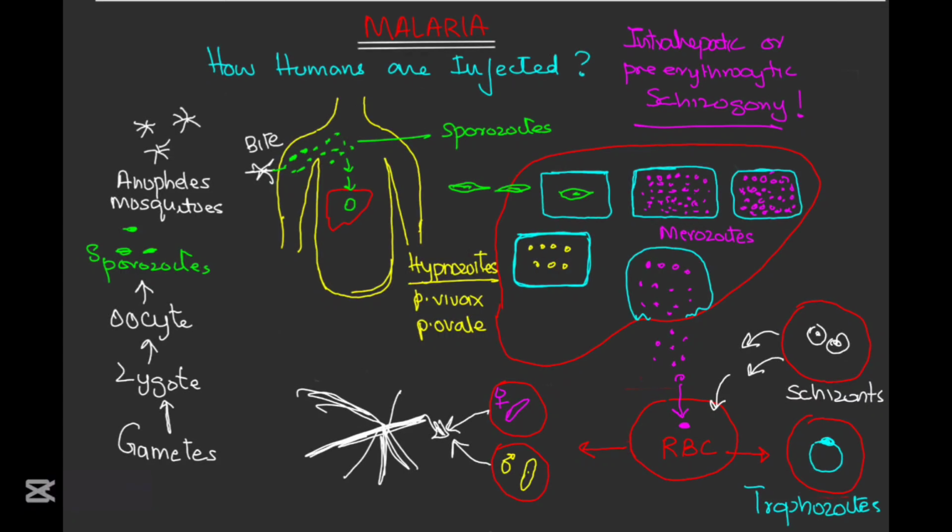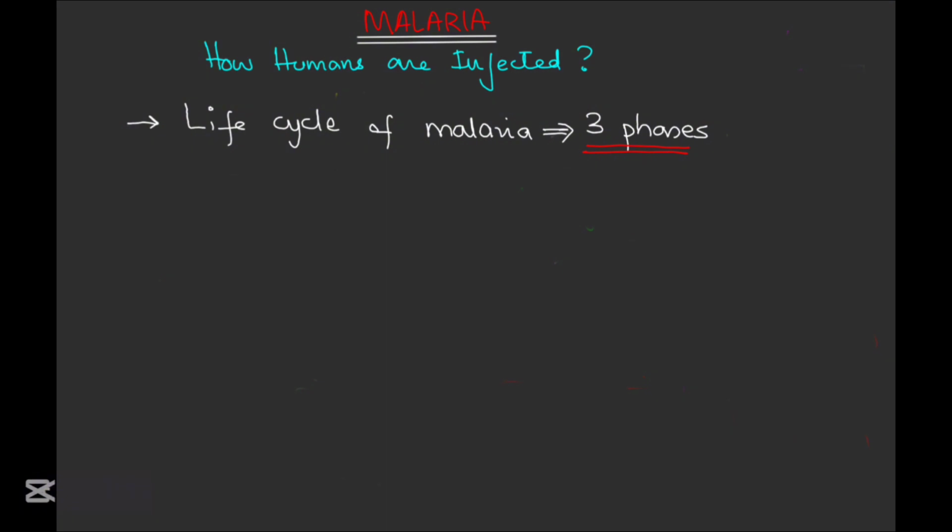Now let's go for a quick revision of the malaria life cycle. Malaria has 3 key phases, each crucial for its survival and transmission. Number 1 is the exoerythrocytic phase, or the liver stage. The journey begins here when an infected mosquito injects sporozoites into the bloodstream. These sporozoites then invade the hepatocytes, multiply and mature into merozoites and schizonts. Eventually, the swollen hepatocytes burst, releasing thousands of merozoites into the bloodstream.